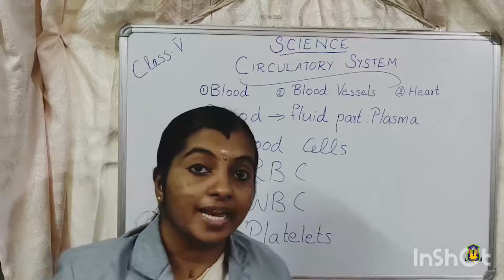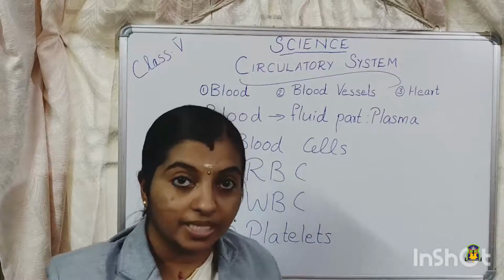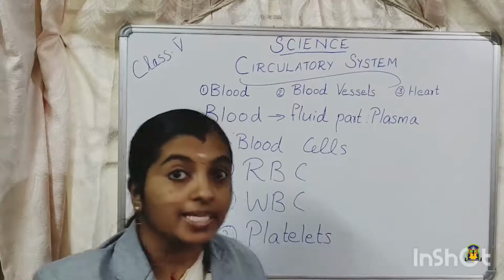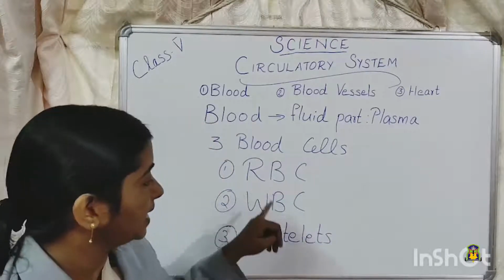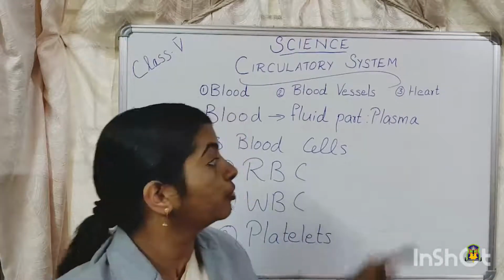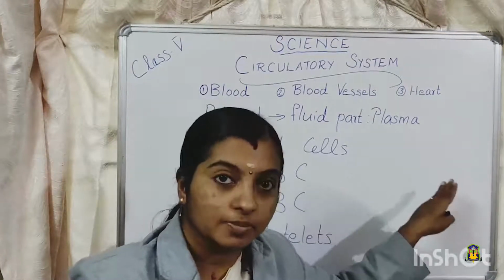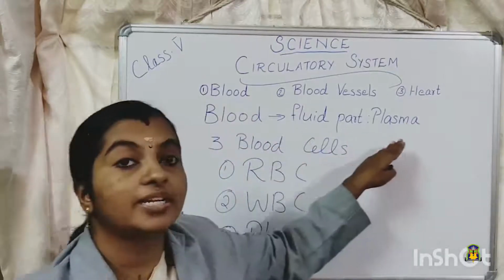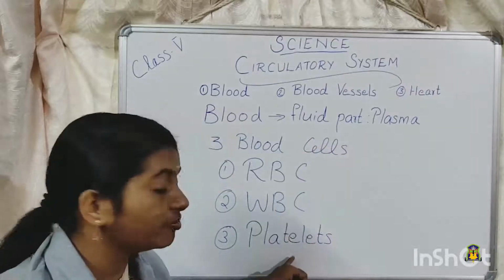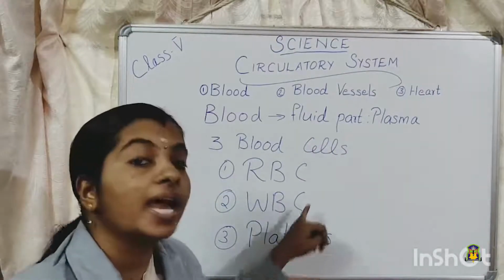So blood is a red colored fluid found inside the blood vessels. It contains RBC, WBC and platelets floating in a fluid medium called plasma.